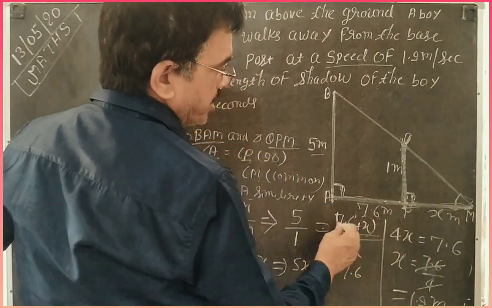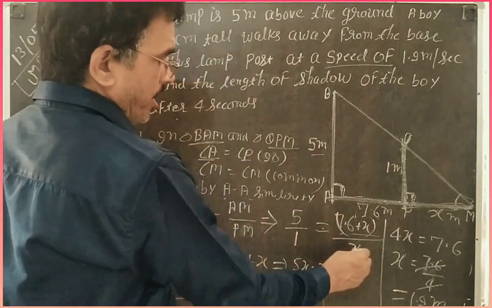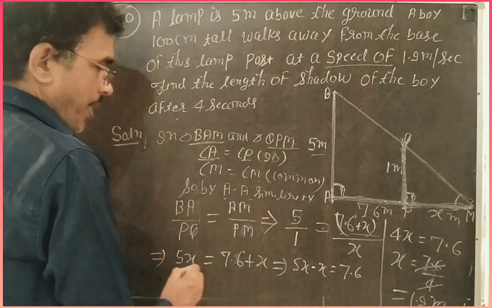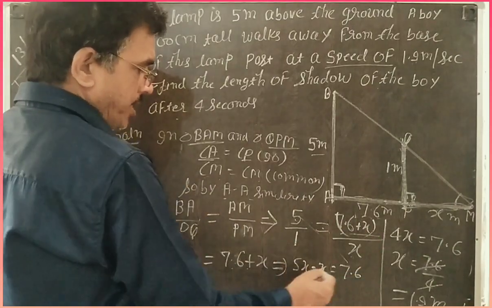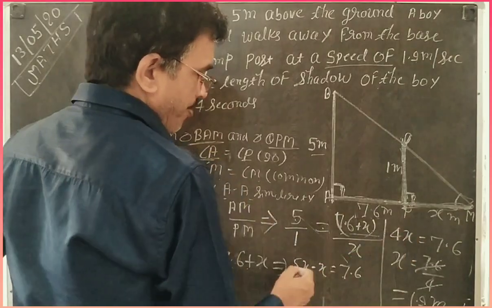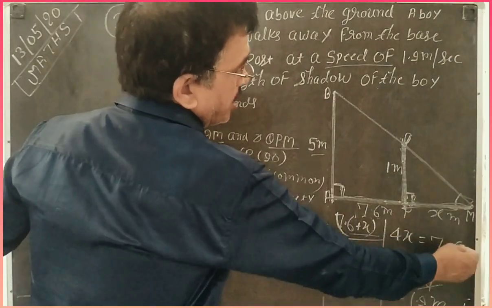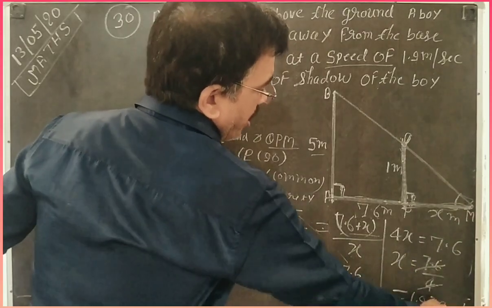So total distance is 7.6 plus x, and in the small triangle it is x. Now cross multiplication, then it is 5x equals 7.6 plus x. Taking x to this side, 5x minus x is equal to 7.6. That is 4x equals 7.6. So x is equal to 7.6 by 4, that is 1.9 meter.